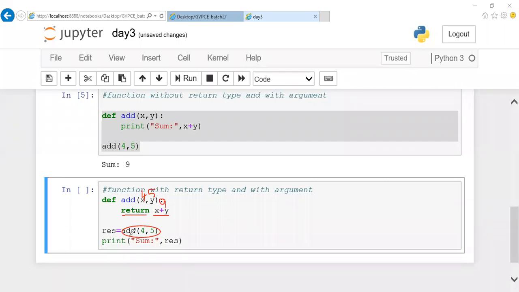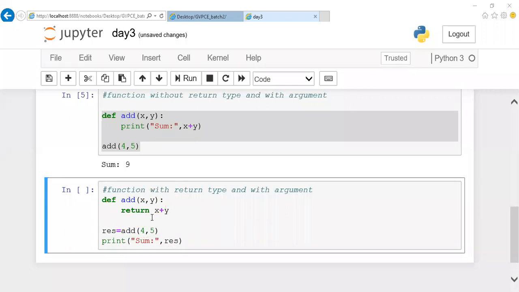Where is your function call? Your function call is add of 4, 5. So this 9 will be thrown back here. Once the 9 is thrown back here, what is the value of result? The value of result will be 9. So when I try to print this value, 9 will be printed. Both programs are going to produce the same result, guys. The difference is I'm printing inside my function itself, but here I'm not printing inside my function. I'm calculating the value, but I'm throwing the value back to my function call. Is it clear? Both are different. This is with return type and this is without return type.